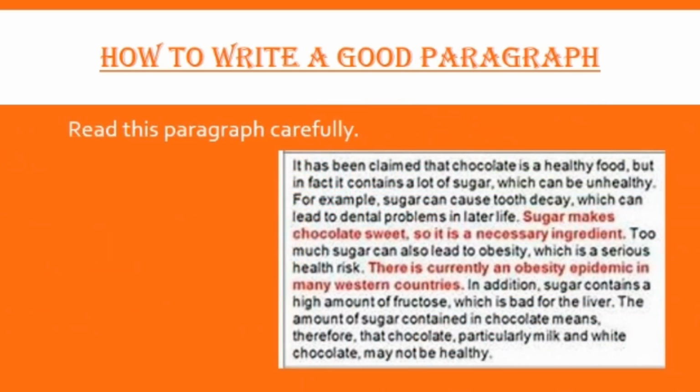Now, after learning the components of a paragraph, let's read this paragraph carefully and analyze if all the sentences are really adding details about the main idea that sugar is not good for health. After reading, you will realize that there are two sentences. Number one, sugar makes chocolate sweet, so it is a necessary ingredient. And the other sentence, there is currently an obesity epidemic in many Western countries. These two sentences are not supporting the main idea, so they should be excluded.